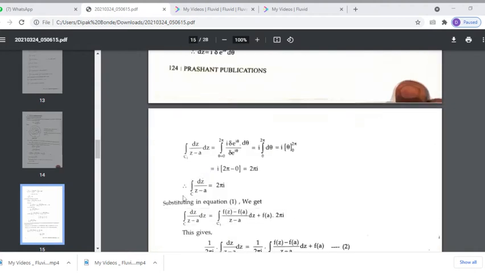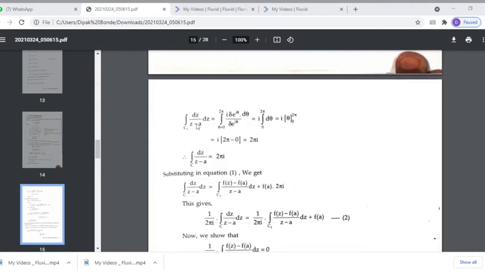So this integral becomes integration over C1 dz upon z minus a equal to integration from 0 to 2 pi of i delta e raised to i theta d theta upon delta e raised to i theta. So delta e raised to i theta gets cancelled. It becomes i into integration from 0 to 2 pi d theta. Theta's limit varies from 0 to 2 pi. So i into 2 pi minus 0, that is 2 pi i. This integral is nothing but 2 pi i.